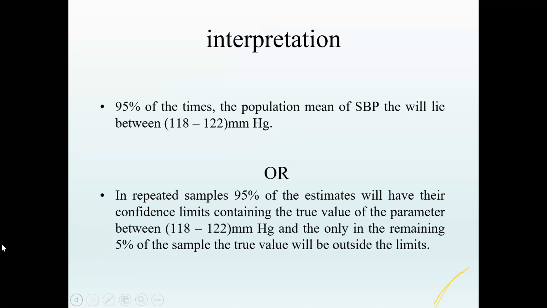So that means that 95% of the time, the population systolic blood pressure will lie between 118 and 122 mmHg. Or in other terms, if we take repeated samples from the same population, 95% of the estimates will have confidence limits containing the true value of the parameter, and only the remaining 5% will be outside the true limits. That is how we interpret this confidence interval.